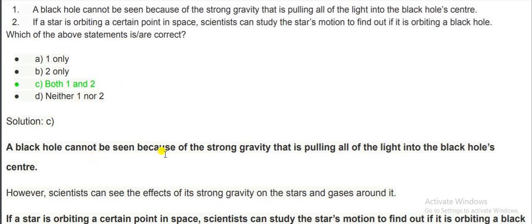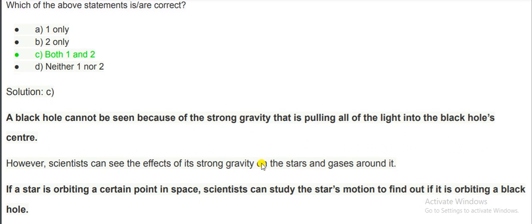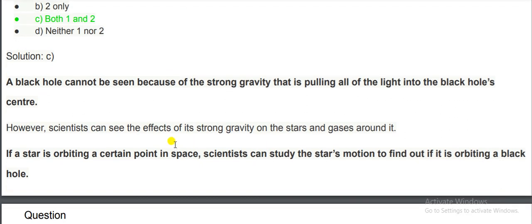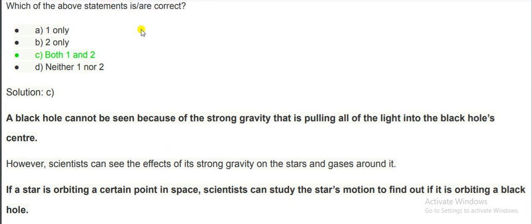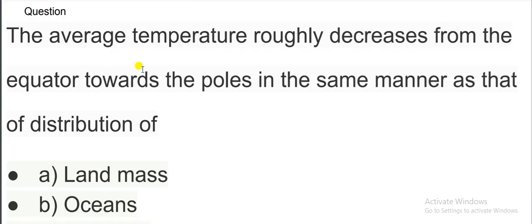A black hole cannot be seen because of the strong gravity. It is pulling all of the light into the black hole center. However, scientists can see the effect of its strong gravity on the stars and gases around it. If a star is orbiting a certain point in space, scientists can study the star's motion to find out if it is orbiting a black hole. So the correct option will be C. Both 1 and 2 are correct. Let's move to the next question.